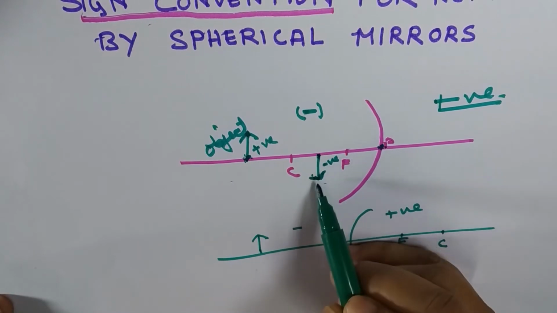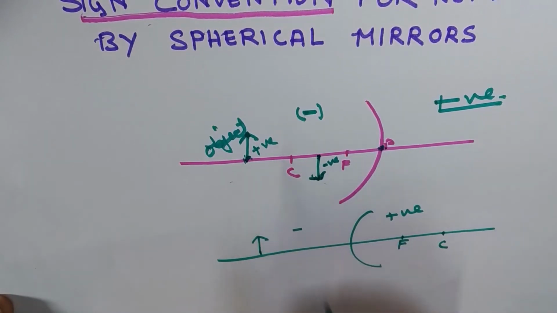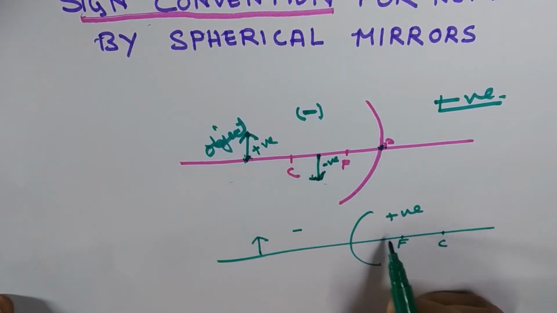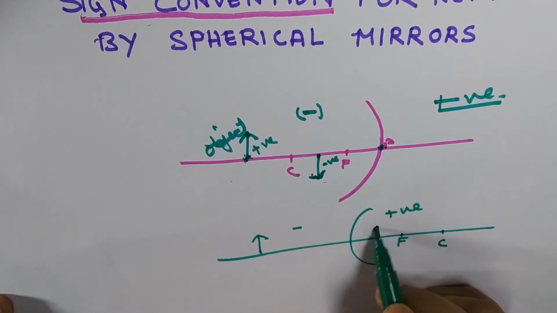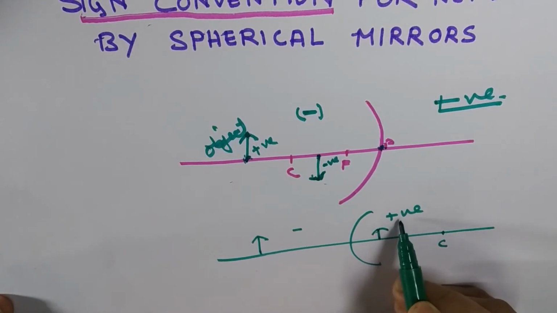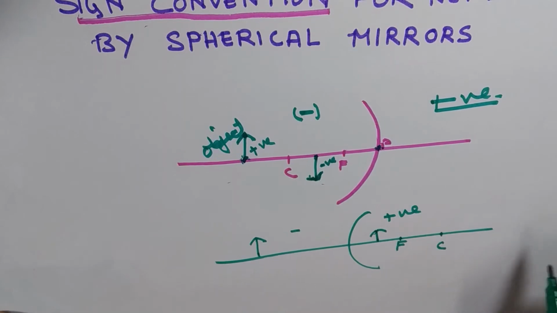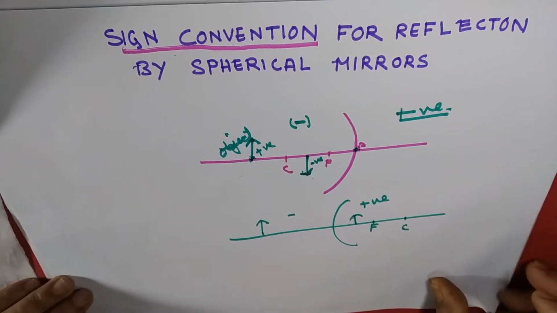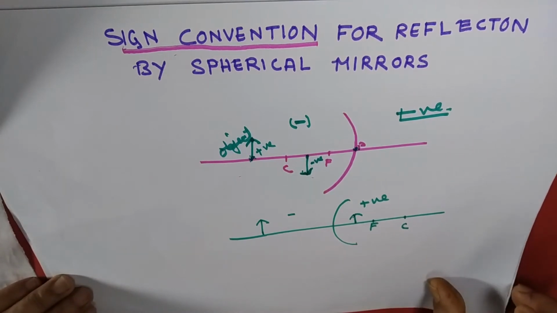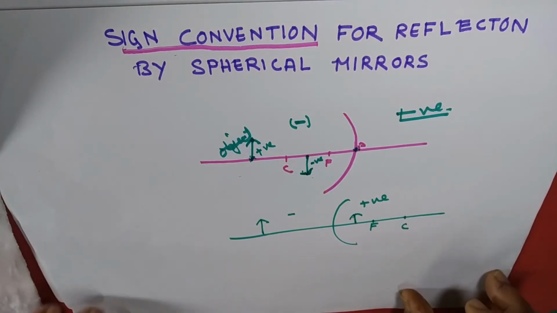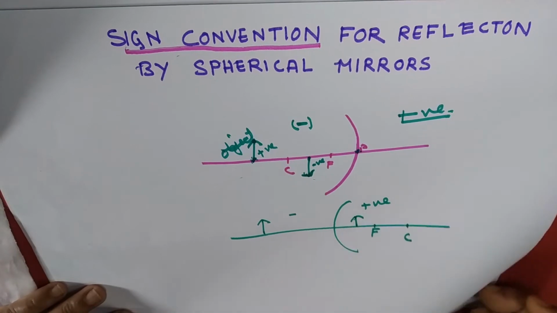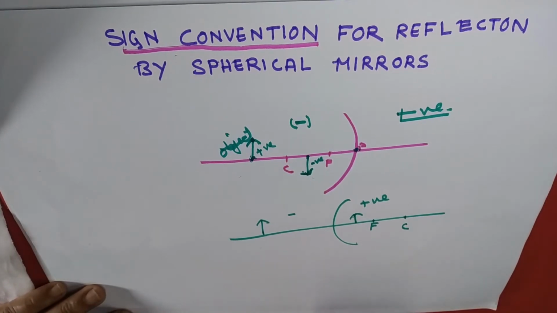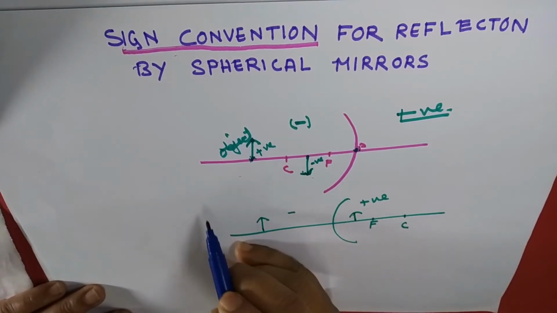That means real images are negative, and virtual images, which are formed upward, are positive. This is the sign convention we are to use for various numerical problems. Now another important part, I am showing here only.